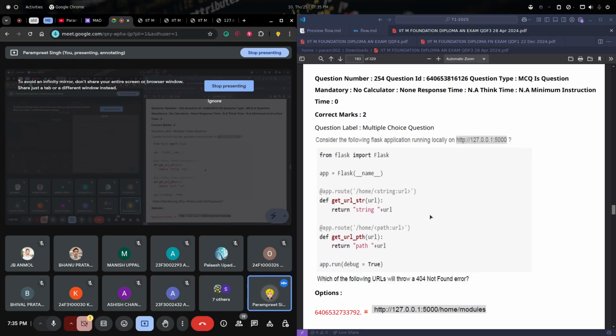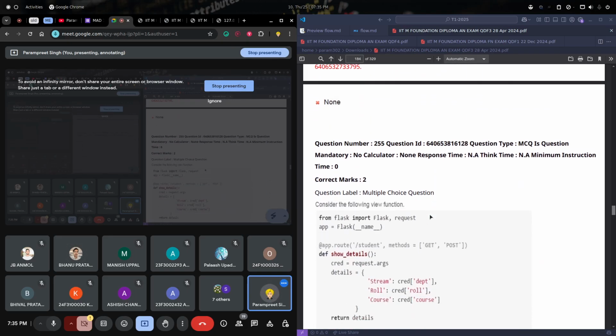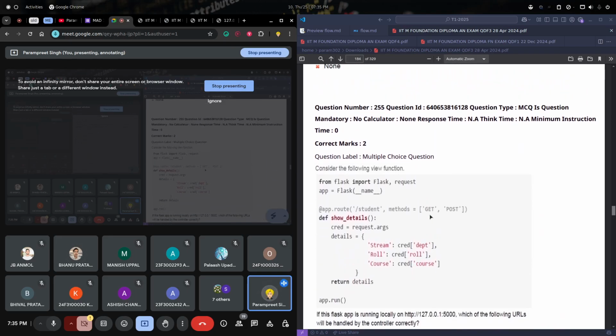We are reading whatever response we are getting, right? So we are asking for some response. We want to read that response after making the get request. So now we are accepting both get and post. The function is show details. We are taking the arguments from the user, and then we are creating a details dictionary of stream, roll number, course. This is what is happening.